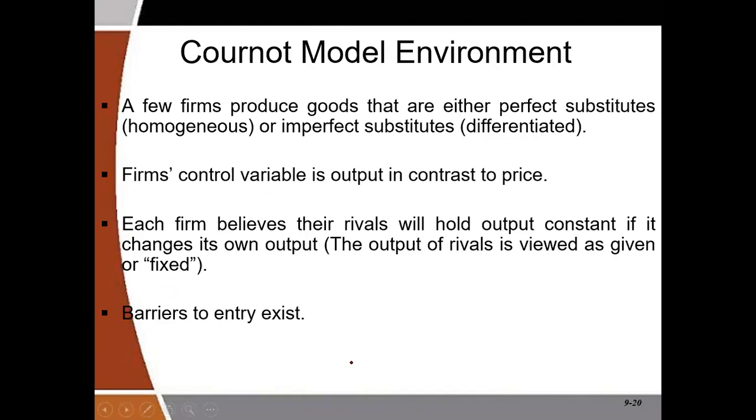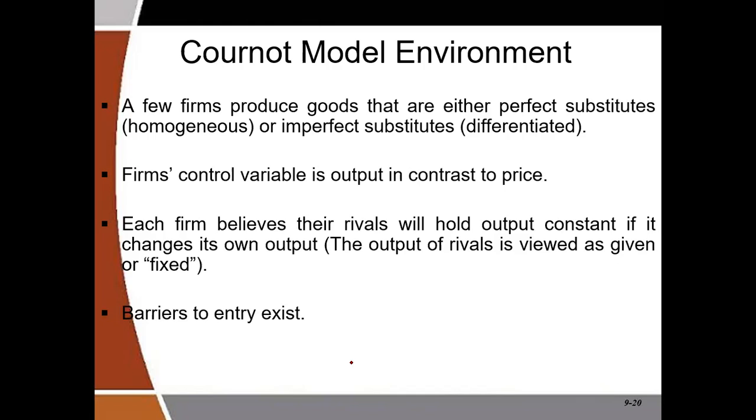There are a few firms that are either perfect substitutes or imperfect substitutes. So the firms sell differentiated products or similar products. Because of this, their main control variable is not the price, but the output. This is the key feature of a Cournot model.